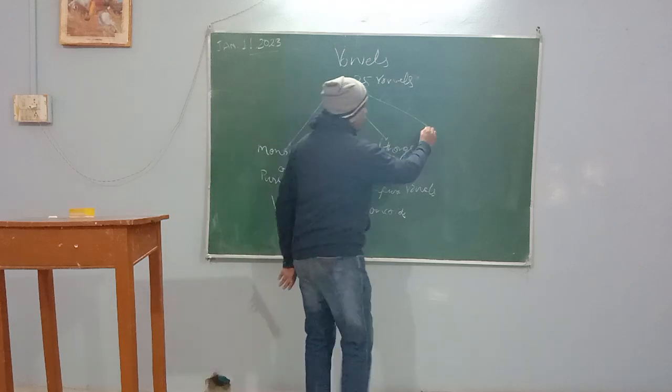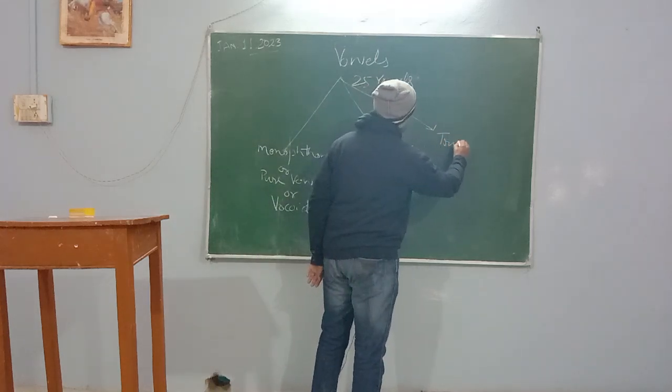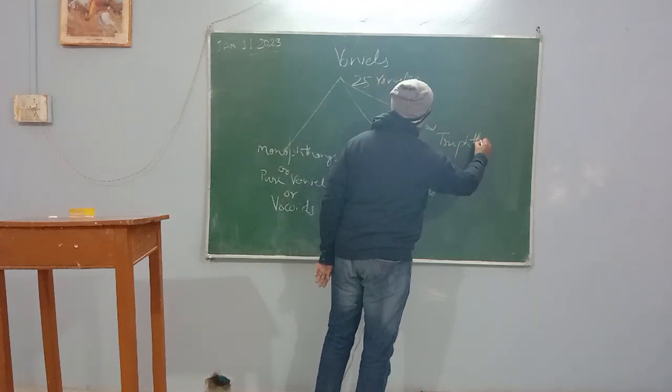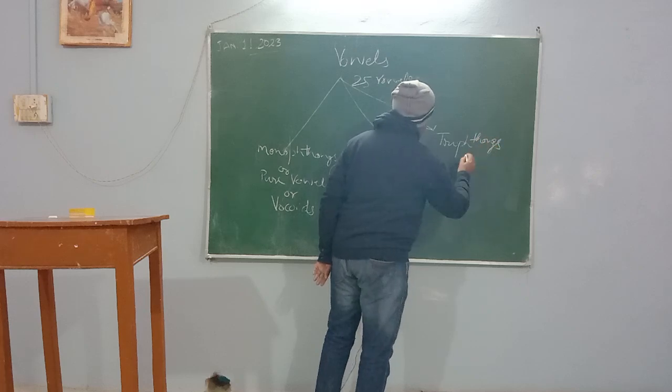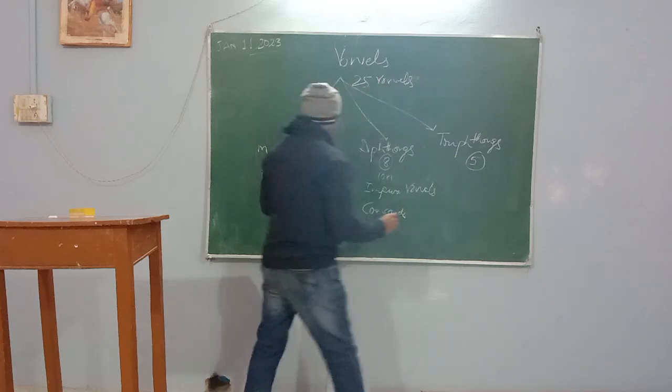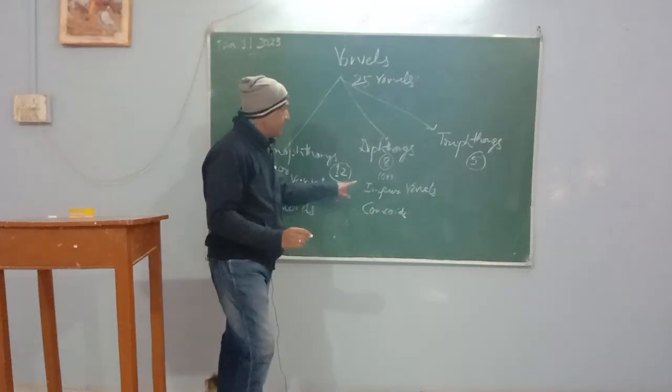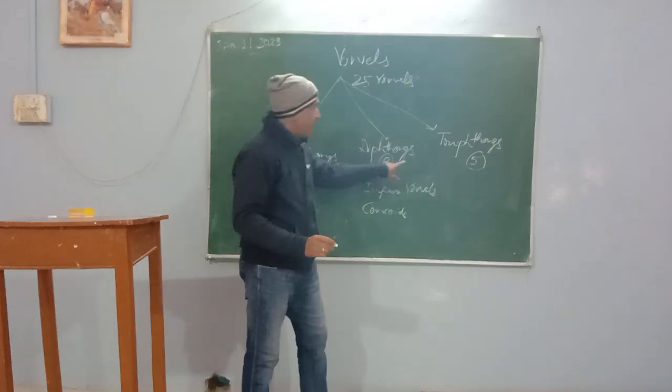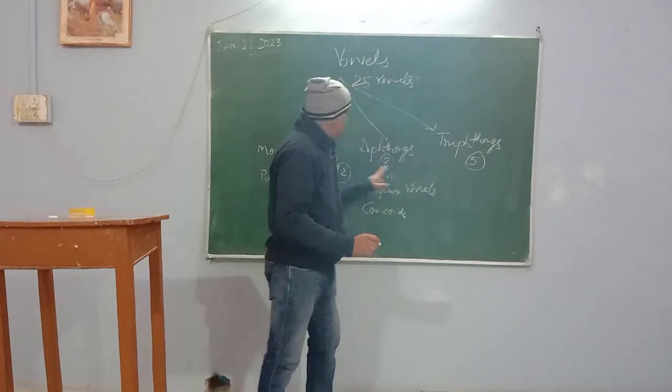Then number 3, triphthongs. Triphthongs are 5 in number. Monophthongs are 12, diphthongs are 8, and triphthongs are 5, right?